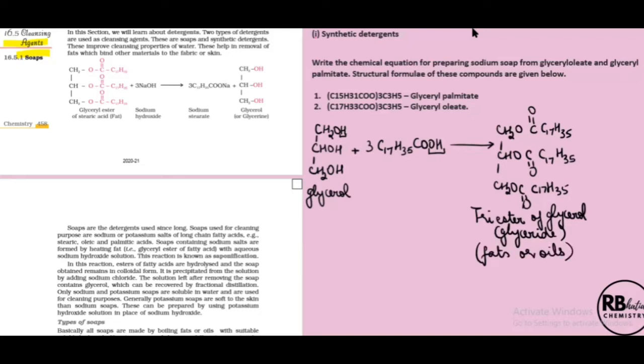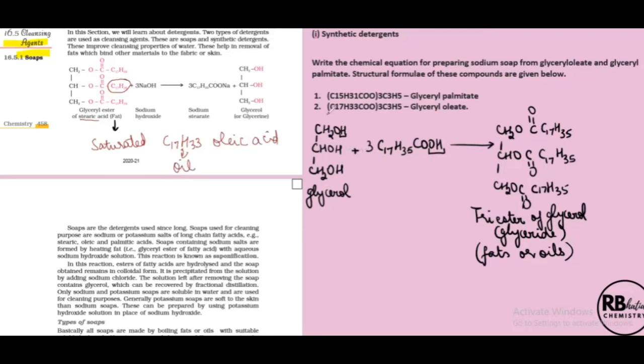This structure composes fats or oils. When is this called a fat? When the R group in this is saturated, then we call this a fat. But if this is unsaturated, unsaturated means in case instead of C17H35, this was C17H33. That is, instead of stearic acid, it was oleic acid, then we would have considered this to be an